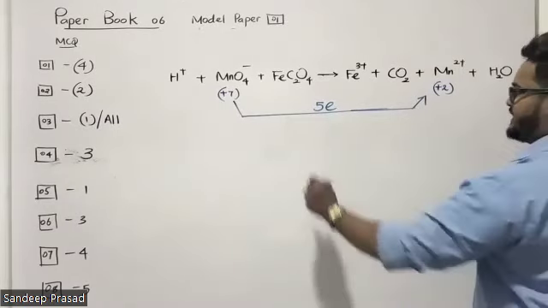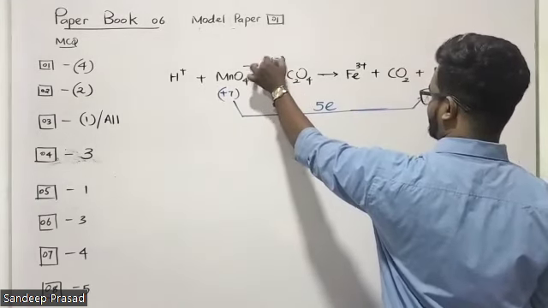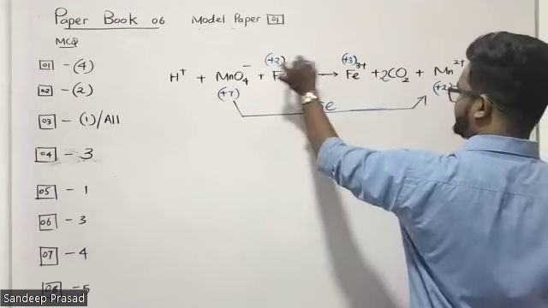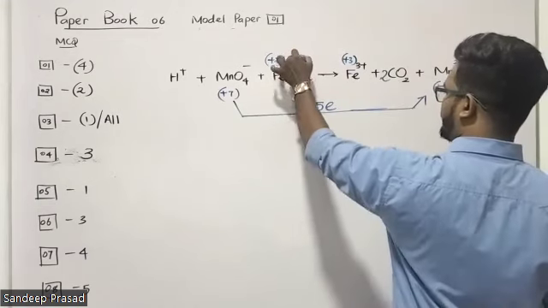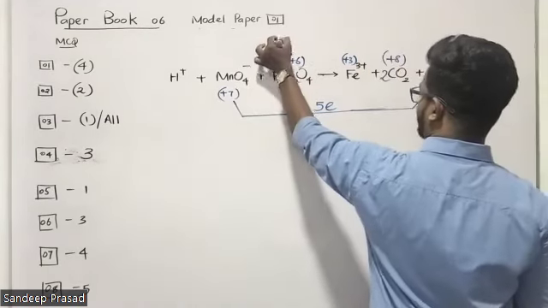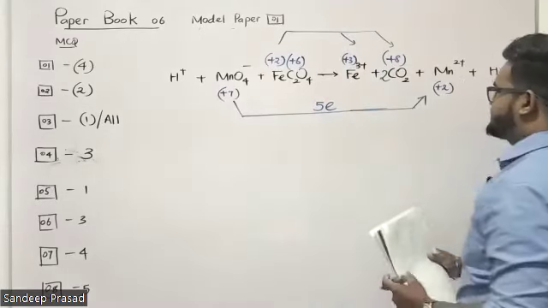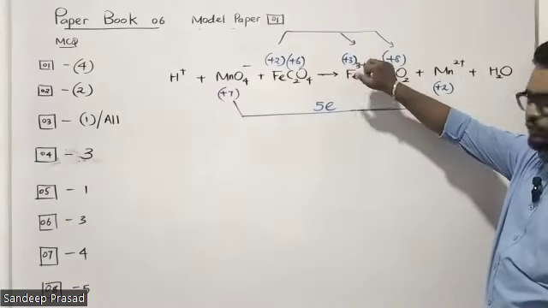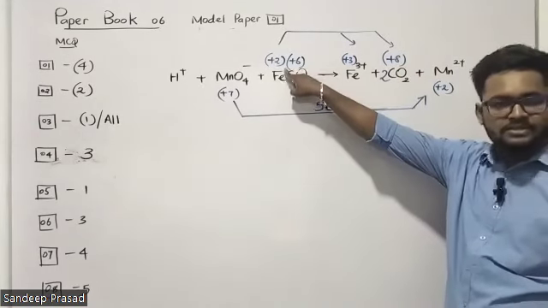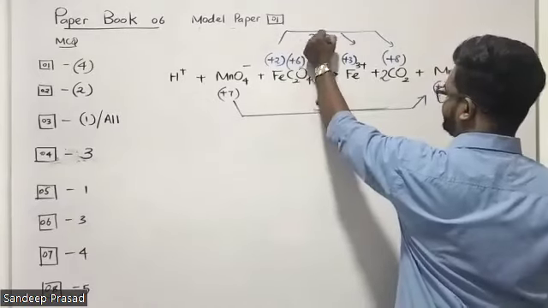Okay. And here we can see that iron oxidation state is +2, here it is +3. Carbon, there are 2 carbon atoms. Summation of oxidation state of 2 carbon atoms is +6, here with 2 carbon atoms it is +8. Then you can see it's going from +8 to +11, because we take the total increment. +8 to +11, the total increment is 3.